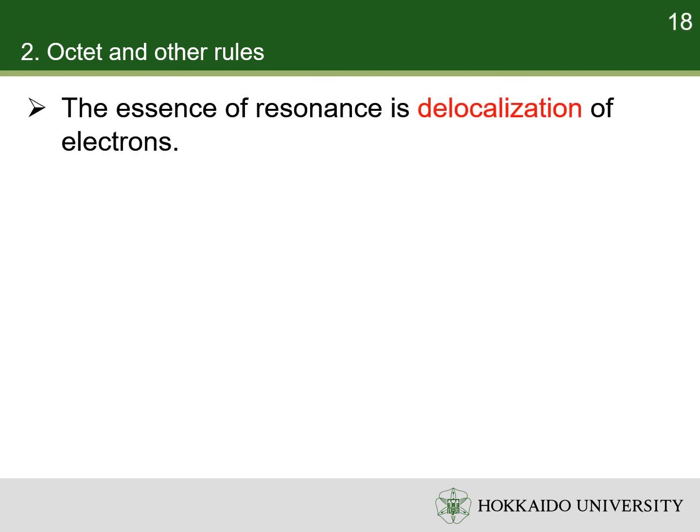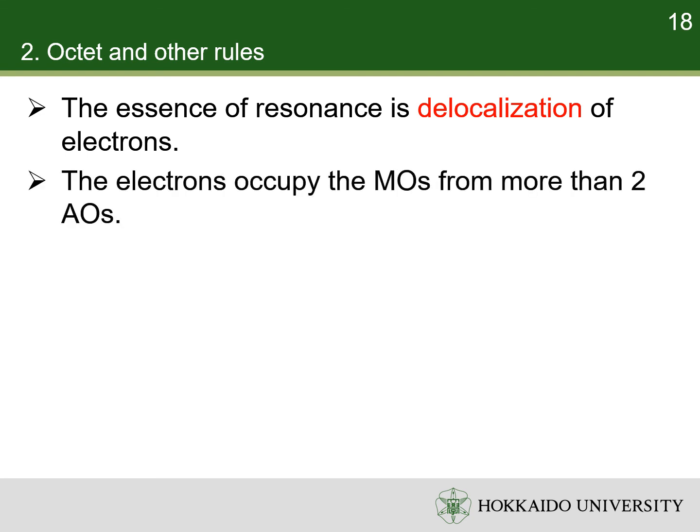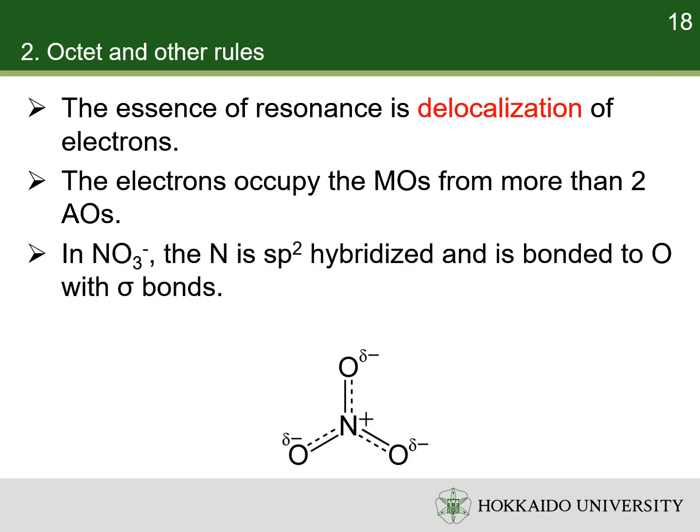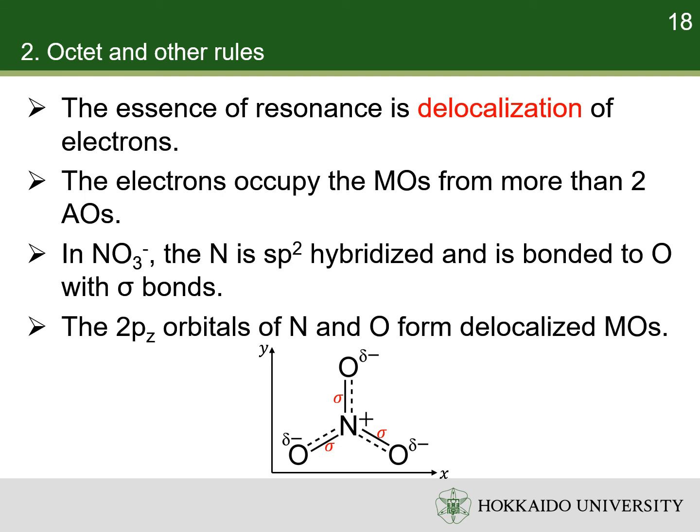Resonance reflects the delocalization of electrons. As we have discussed before, some molecular orbitals are formed by the combination of more than two atomic orbitals. In the nitrate ion, the nitrogen atom is sp2 hybridized. Each of the sp2 hybridized orbitals forms a sigma bond with one oxygen atom. The 2pz orbital of nitrogen is perpendicular to the molecular plane, as well as the 2pz orbitals of oxygen atoms. They form delocalized molecular orbitals.